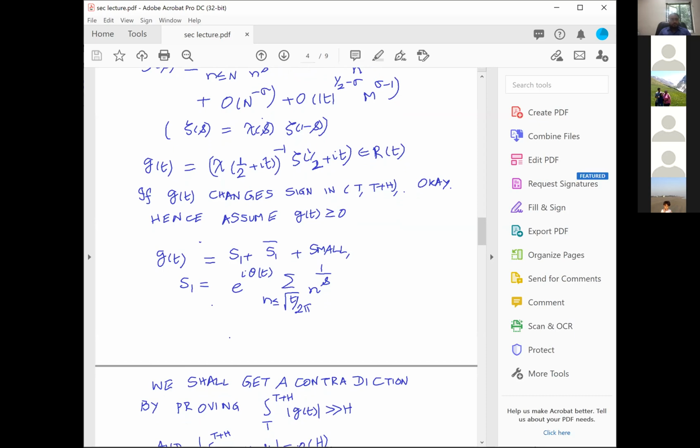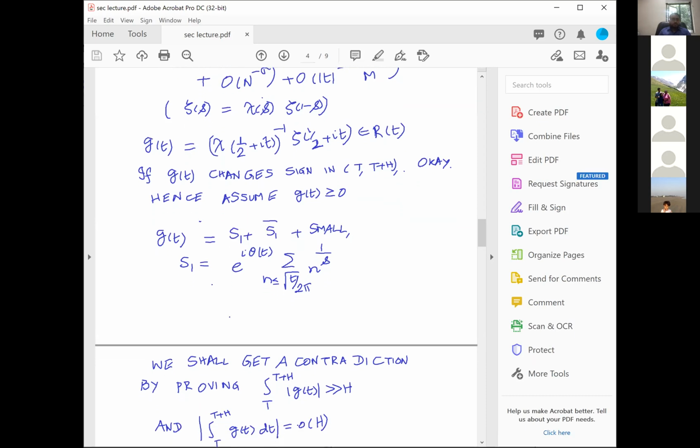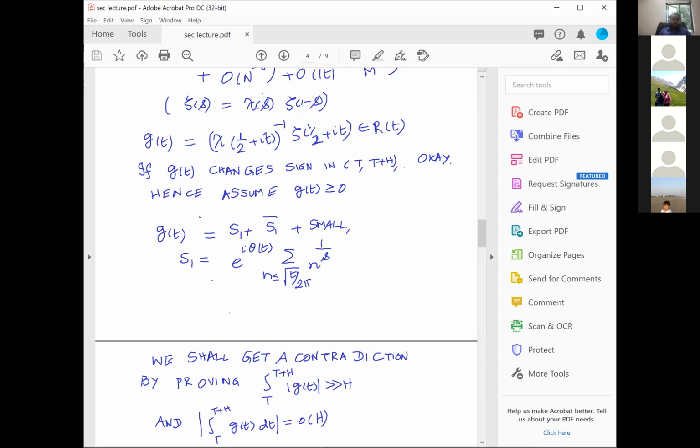And for this, we will get a contradiction by proving two facts. One fact is that the integral from t to t + h of the modulus of G(t) is bigger than h, and the modulus of the integral from t to t + h of G(t) dt is little o of h. If the integral of G(t) dt is little o of h and the integral of the modulus is greater than h, that means G(t) cannot be maintaining the same sign. If G(t) were maintaining the same sign, then these two integrals should be equal. But on the other hand, one of the integrals is bigger than h and the other integral is little o of h.